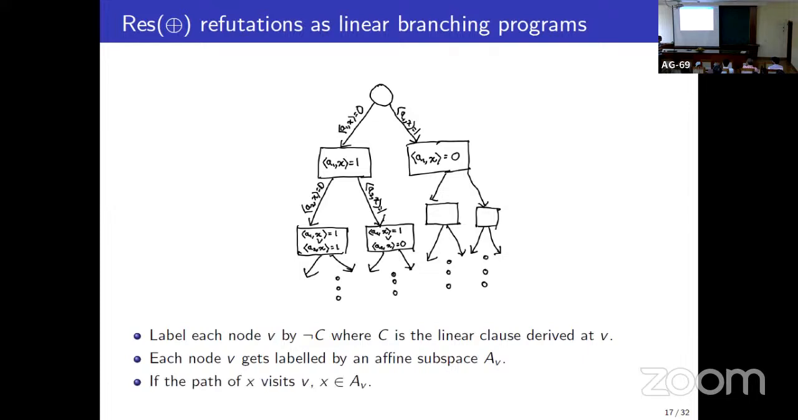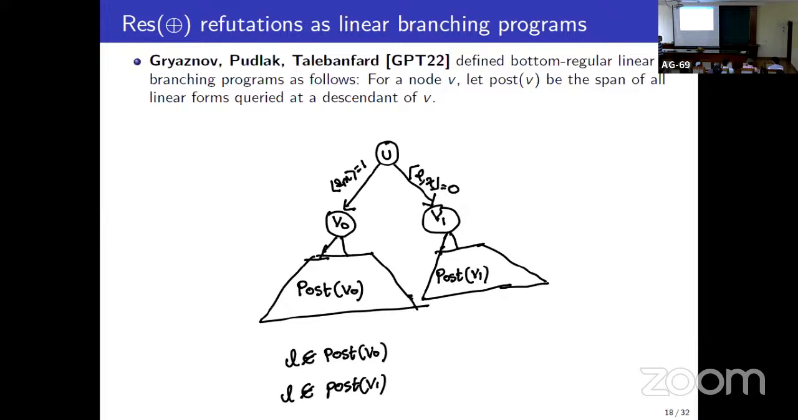Now, since people were not able to prove lower bounds for ResLin, Gryaznov, Pudlák and Talebanfard proposed the following. Let's define a notion of a regular ResLin refutation and first try to prove lower bounds against this. So there are many ways you can define what is a regular linear branching program. The definition we will stick to in this talk is the following. So I'm going to define what is a regular linear branching program.